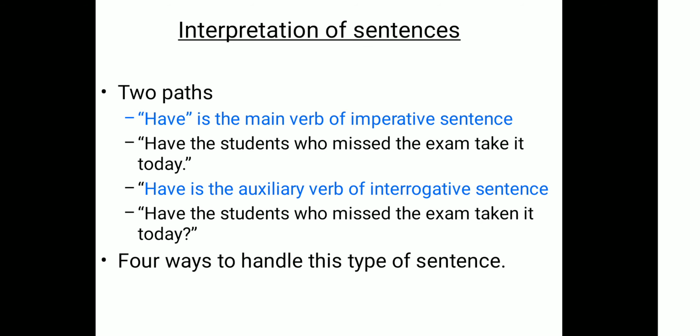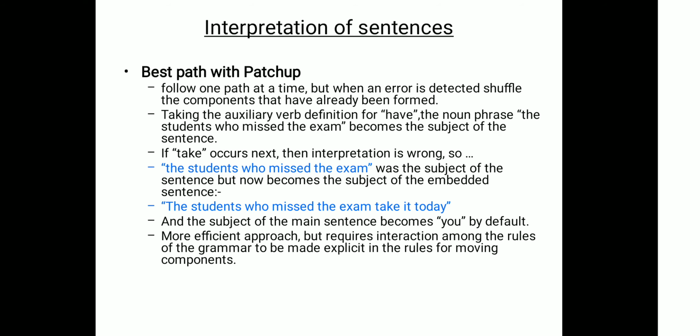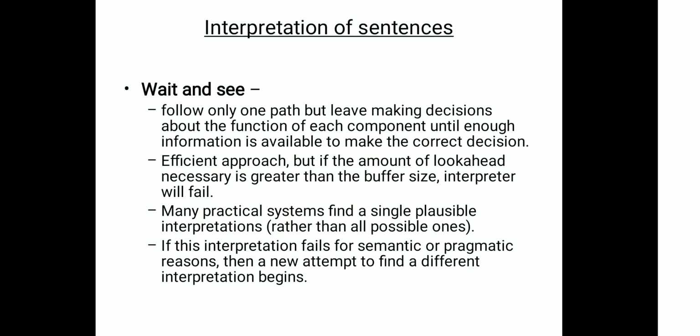Now, two paths. "Have" is the main verb of an imperative sentence: "Have the student who missed the exam take it today." "Have" is the auxiliary verb of an interrogative sentence: "Have the student who missed the exam taken it today?" There are four ways to handle this type of sentence: all paths, best path with backtracking, best path with patch up, and wait and see.